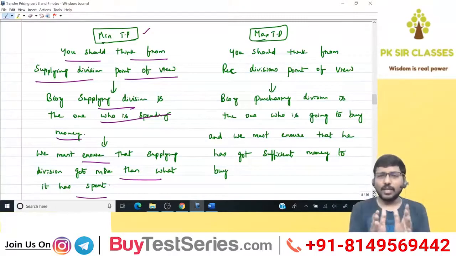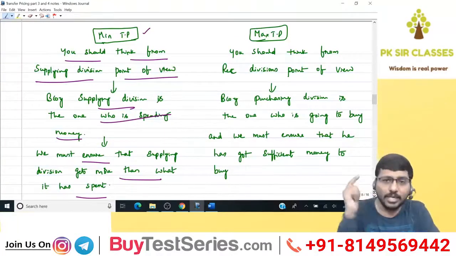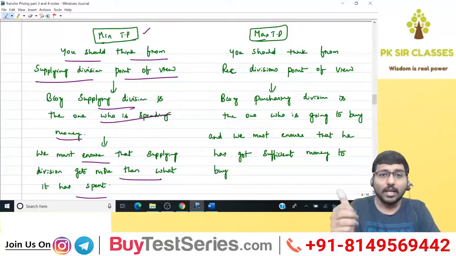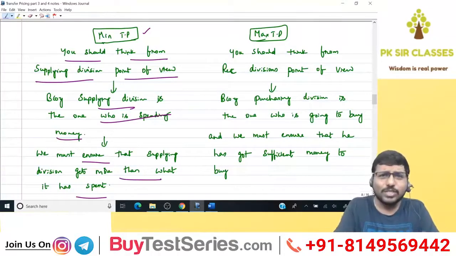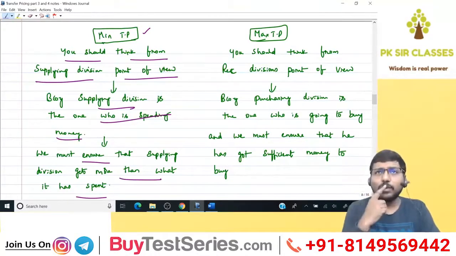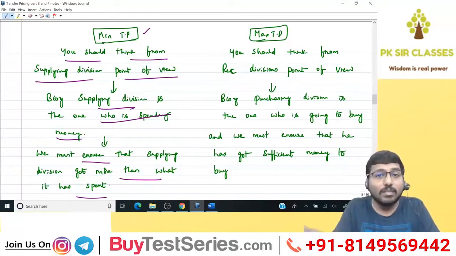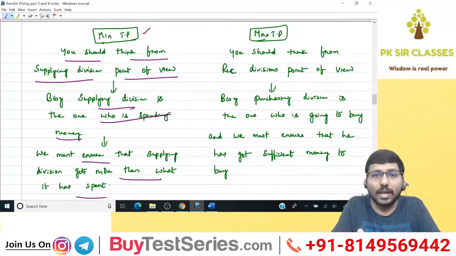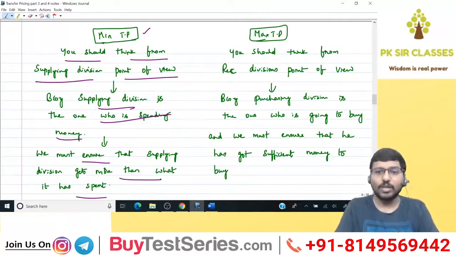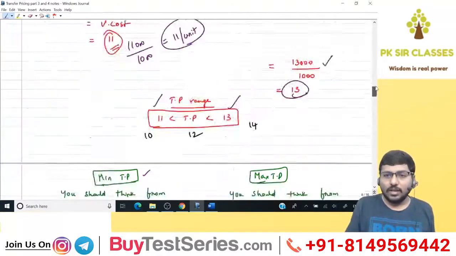So hereafter, what are the two important points that you guys need to remember? Minimum TP means immediately your mind should go where? To the supplying division. Search for the supplying division, see how much he has spent. Okay, this much he has spent. That's the minimum TP. Game over. Any situation, it's game over. Then maximum TP, what do I have to do? Fine, see what is the money that the receiving division possesses. Immediately search for how much money the receiving division has got. That will be your maximum TP, and it's game over. Got the point? Fantastic. Right, Nana?